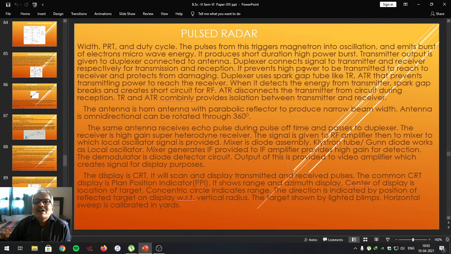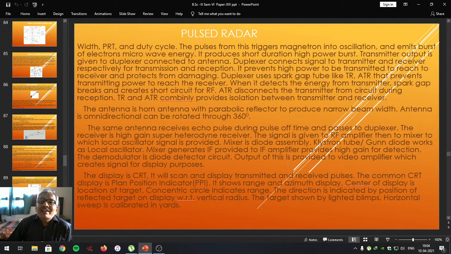It prevents the high power being transmitted from reaching the receiver and protects the receiver from damage.